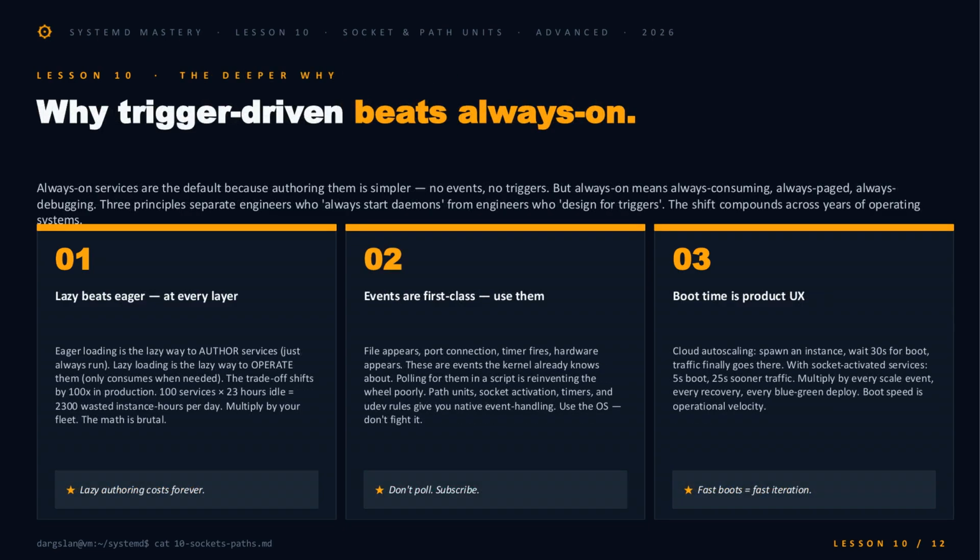Step back from the patterns and look at why this matters. 3 principles. 1. Lazy beats eager. Eager loading is lazy authoring, but lazy loading is lazy operating, and 100 services idle for 23 hours a day is 2,300 wasted instance hours every day across your fleet. 2. Events are first class. Files appearing, ports connecting, timers firing. The kernel already knows. Don't poll, subscribe. 3. Boot time is product UX. 5 seconds versus 30, multiplied by every auto-scale event, is operational velocity you can feel.